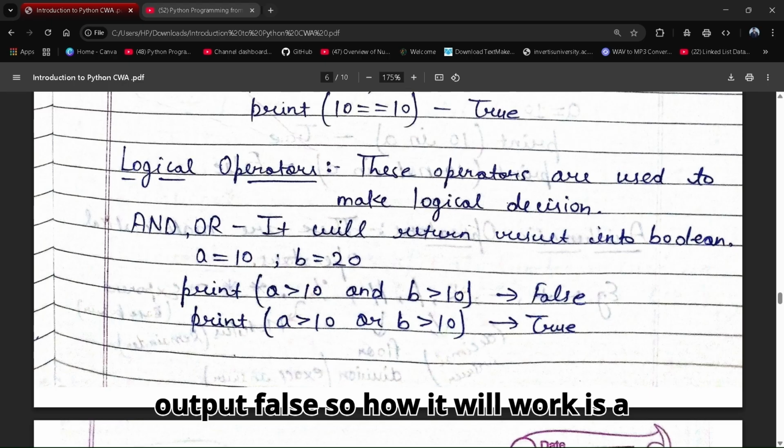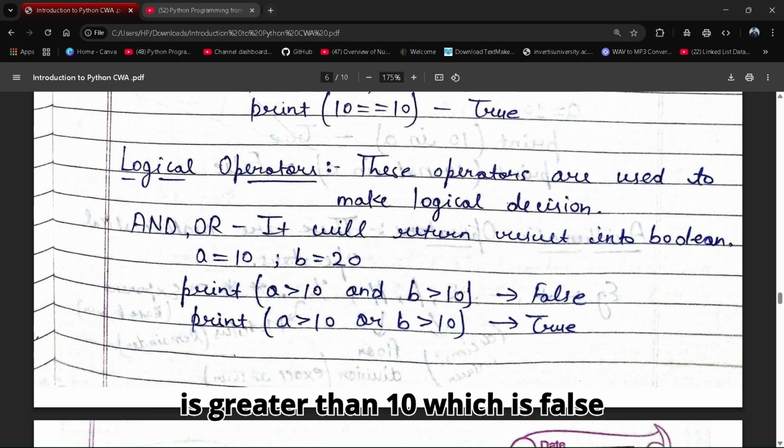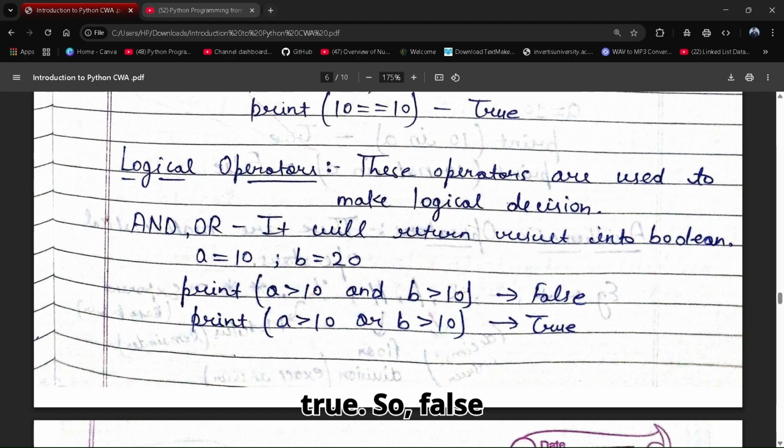So how it will work is a is greater than 10, which is false, and b is greater than 10, which is true. So false and true means 0 and 1, which will give output 0. So what 0 means is false.